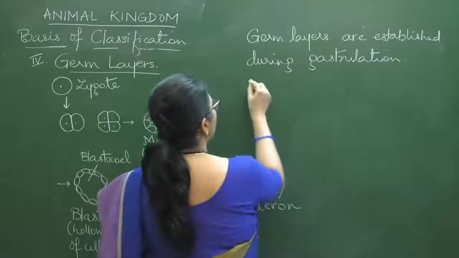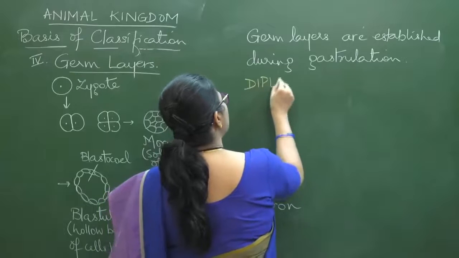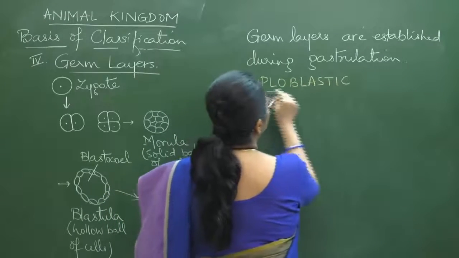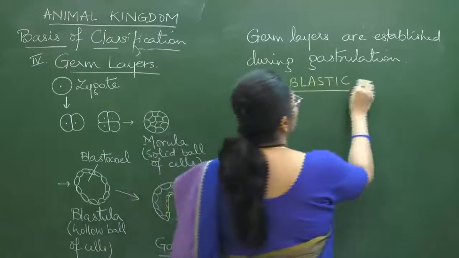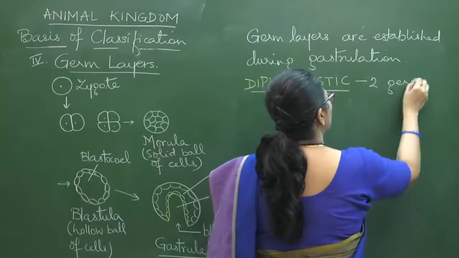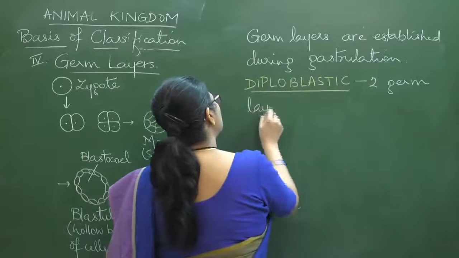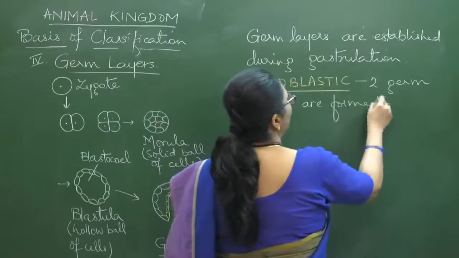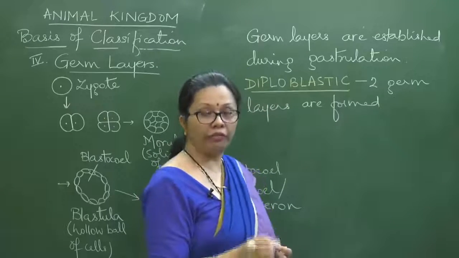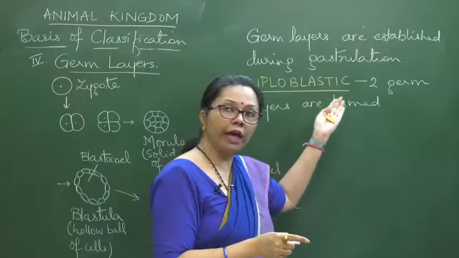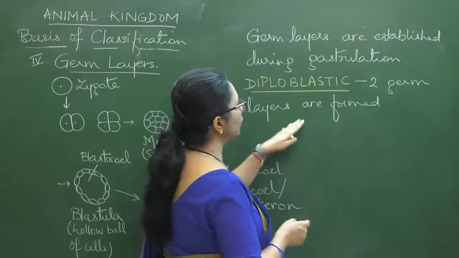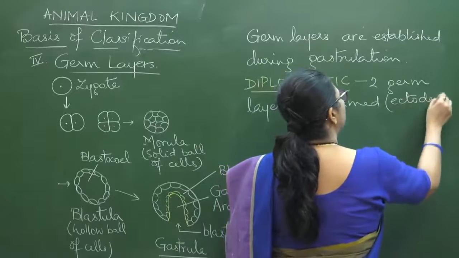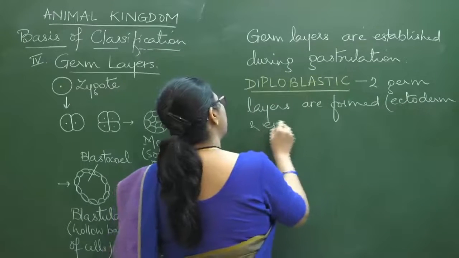On that basis, there can be only two types, either 2 or 3. So accordingly, we have two terms here, that is diploblastic animals. Now diploblastic is 2 germ layers. 2 germ layers are formed. When are they formed? In the embryonic life. And where in the embryonic life? In the gastrulation phase. Okay, 2 germ layers are formed, and these 2 germ layers are ectoderm and endoderm.